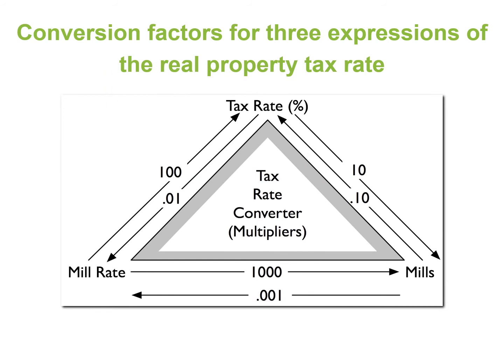I found this graphic on the World Wide Web, and I thought it was a really neat way to show this. If we move from tax rate to mills, we multiply by 10. So if our tax rate is 0.68, our mills will be 6.8. If we move from mills to tax rate, we multiply by 0.1. You can look at this overall to see how we move from one to the other. I know we use the words mills and mill rate, but it's all just a tax rate, and we can use this to move between terminology.